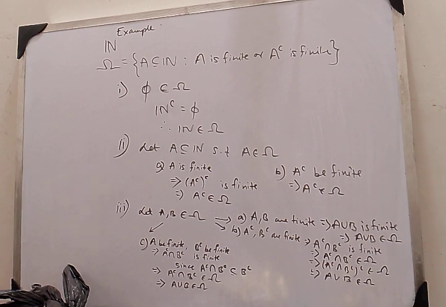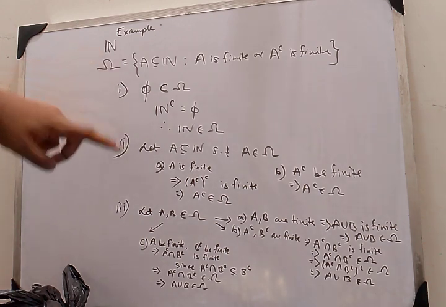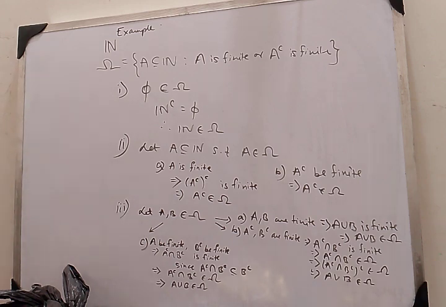So what can I say? I can say that yes, omega is an algebra over N. Okay. So I have proved this, but now I want to show that omega is not a sigma algebra over N. How do I show that?